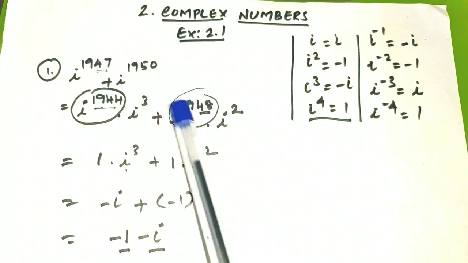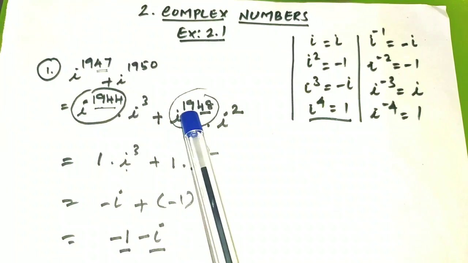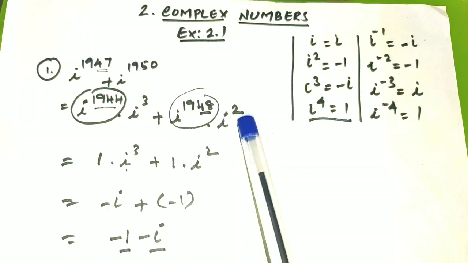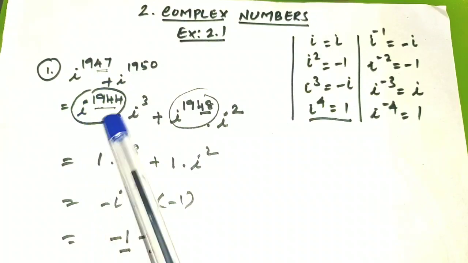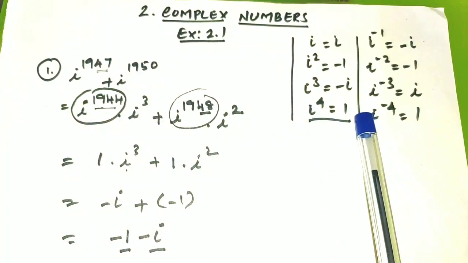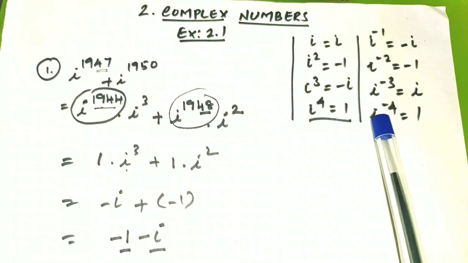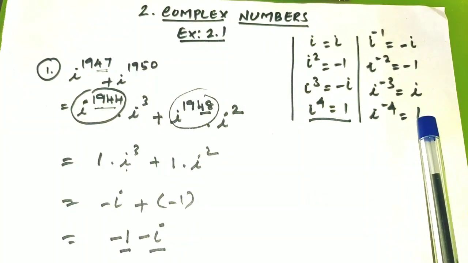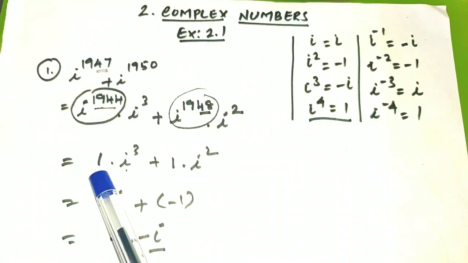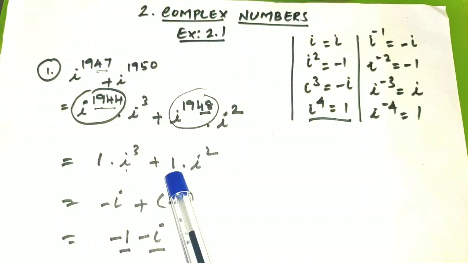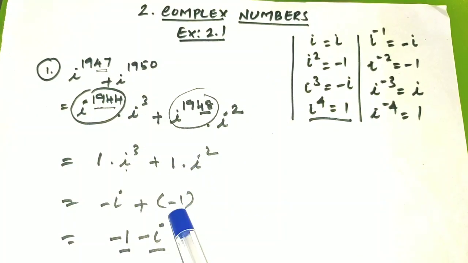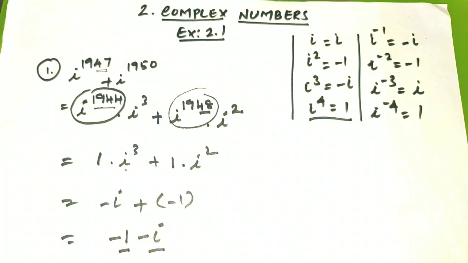Plus i power 1950 can be split as i power 1948 into i power 2. So 48 is the multiple of 4. Why I am splitting like this is because the value of i power 4 is 1. Even if the power is negative, minus 4, that is also 1. So i power 1944 is equal to 1. i cube is written as it is. Then i power 1948 is 1 and i square is minus 1. So minus 1 minus i cube is minus i. So the value of this given question is minus 1 minus i.